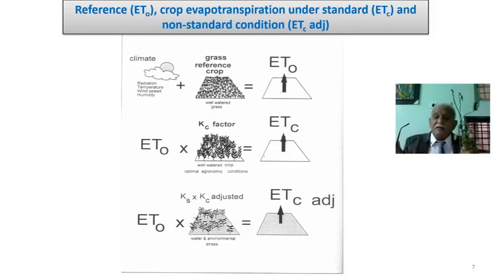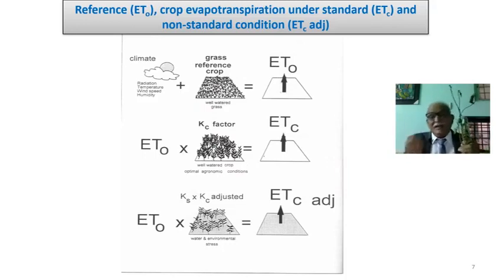So the crop coefficient values are very narrow. Narrow means the combined loss of water from both the soil and the crop is almost equal to the water you can give.